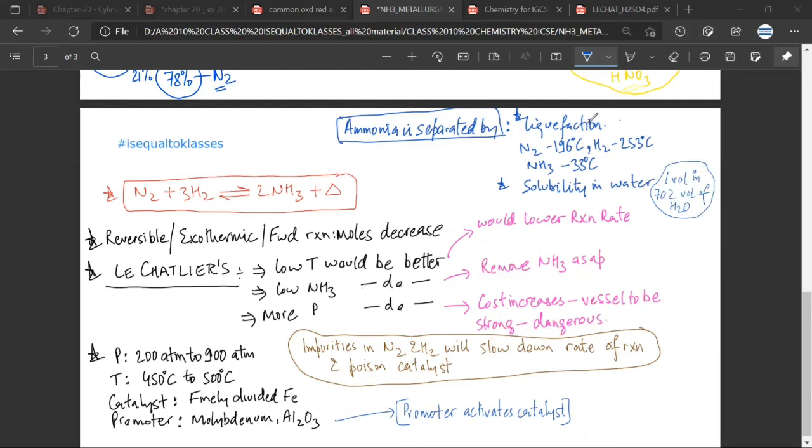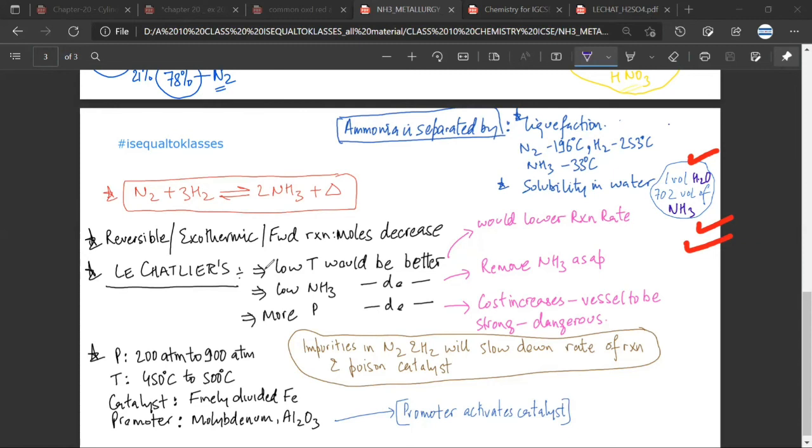Mr. CB, is it making sense? Yes. So they will ask you how ammonia can be separated. It is separated by using two properties of ammonia. One is that it liquefies earlier than nitrogen and hydrogen. Second is that it is highly soluble in water. Are we making sense or not? Yes, sir. So I have corrected this. It should be 1 volume water and 700 volumes NH3.